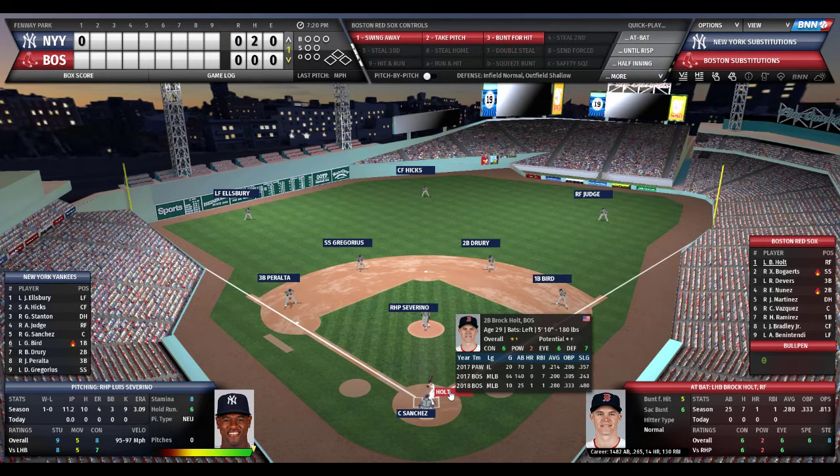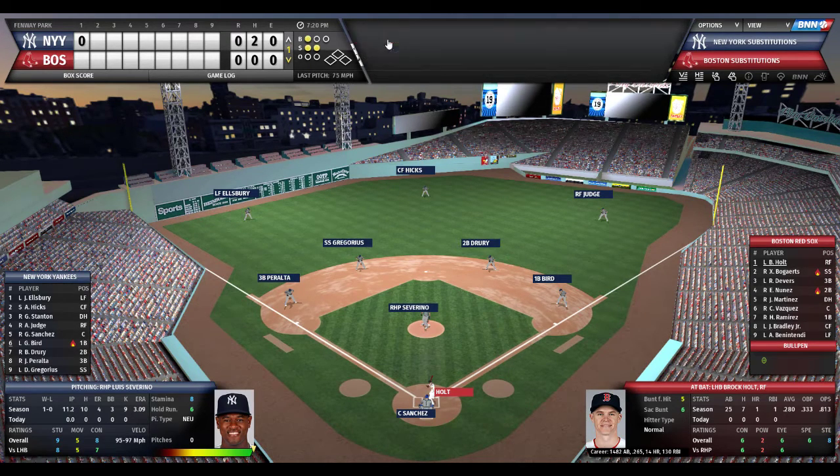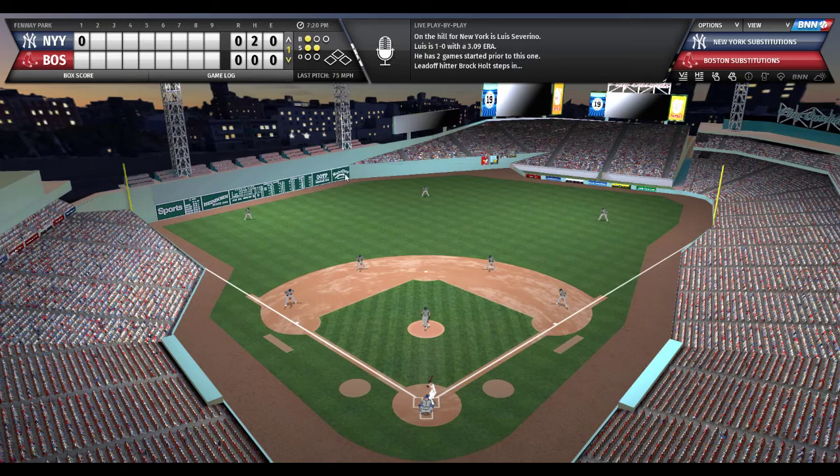No score. Holt batting .280 with 1 home run and 1 RBI. Severino, solid pitcher. 8 out of 10 stuff, 5 out of 10 movement, and 7 out of 10 control. Just an excellent pitcher overall. Holt will be swinging away. Sanchez sets the target. Severino deals. 1-2 count on Brock Holt. And Holt, swing and a miss.